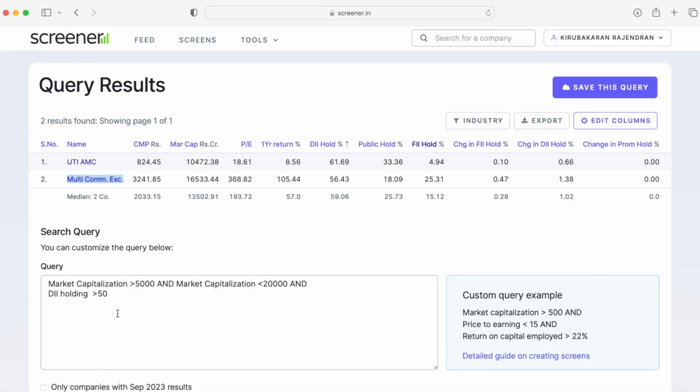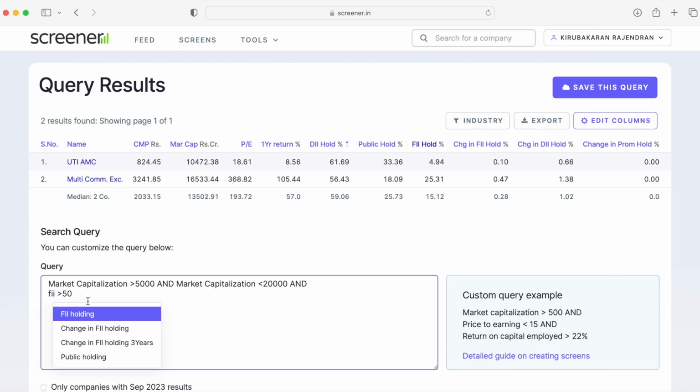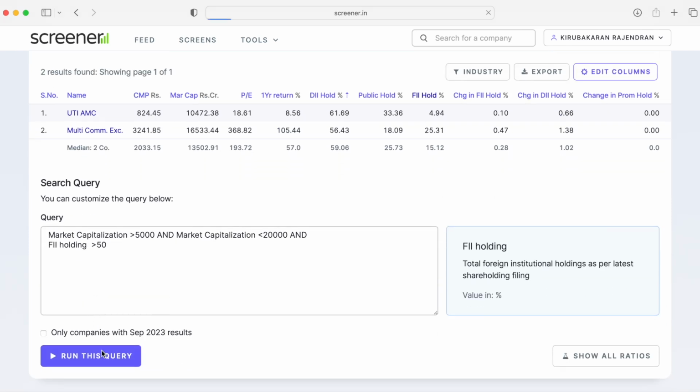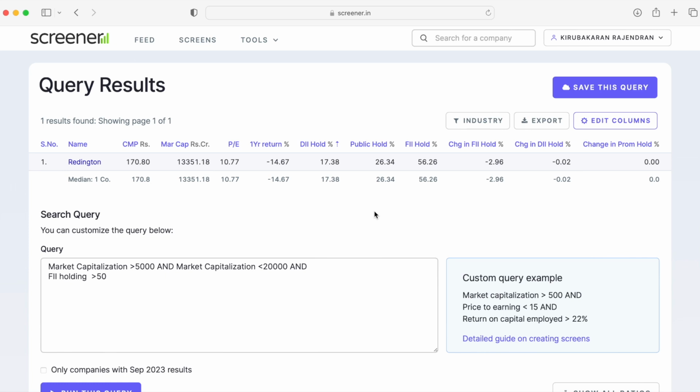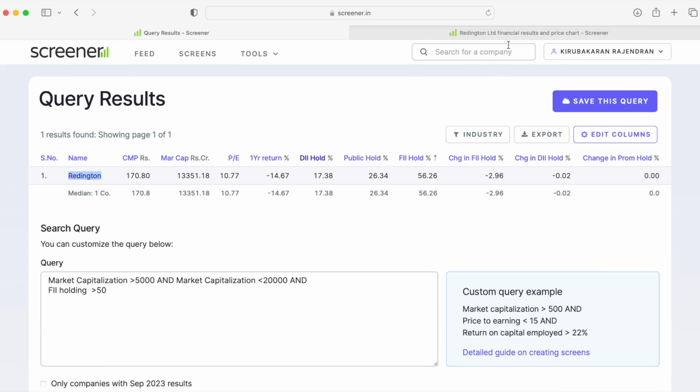Now let's find out which mid cap companies have the highest FII holdings. Earlier we looked at DII holdings, now it's FII holdings, and just run this query. You could see only one company, Redington, that has the highest FII holdings, greater than 56%. And in the overall change in holdings, you could see there is a reduction in FII holdings, where FII has started selling their stake in Redington.